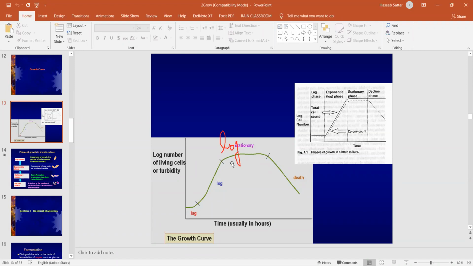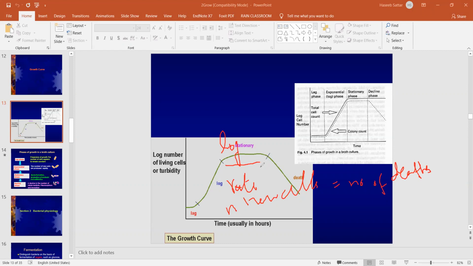So after the log phase, the third phase will start, that is the stationary phase. In this phase, the number of new cells produced is equal to the number of deaths.